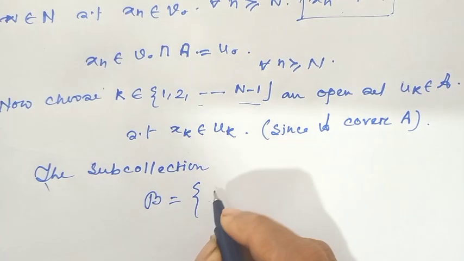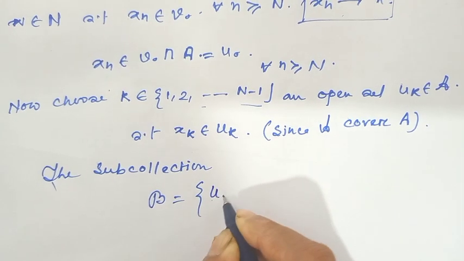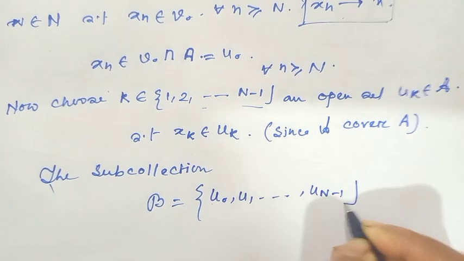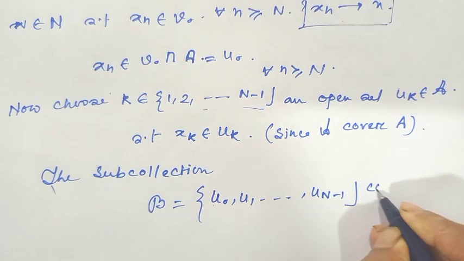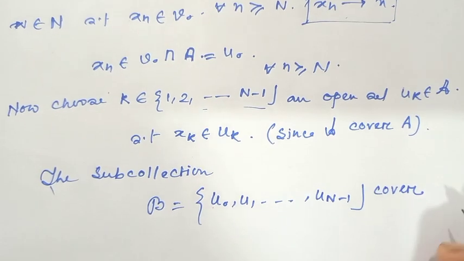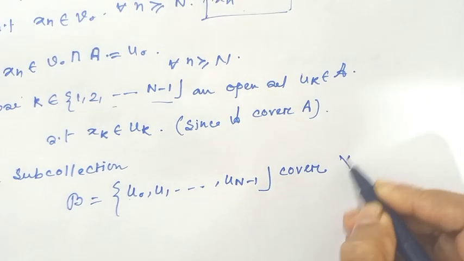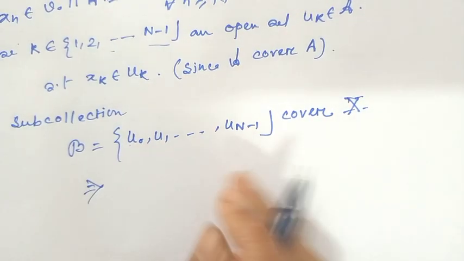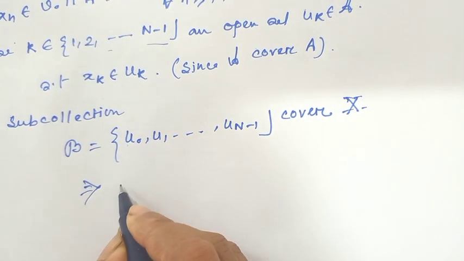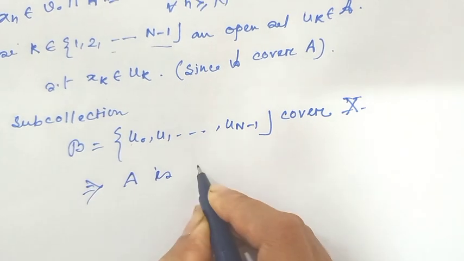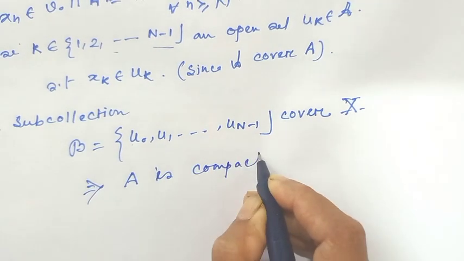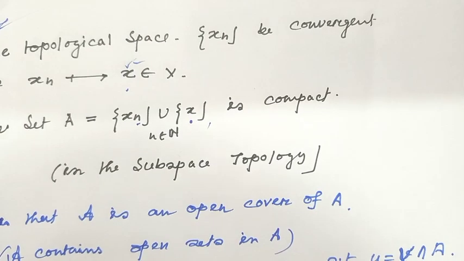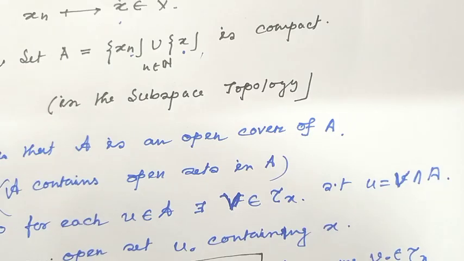Therefore, the script B contains U0, U1 up to Un minus 1, and obviously this covers X. So that implies, since this is a finite subcover, the set A is compact. I hope all my viewers have understood why the set A is compact in subspace topology.